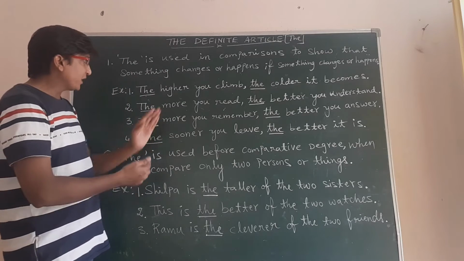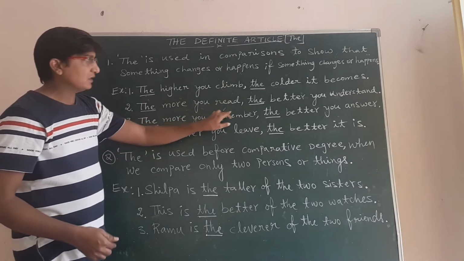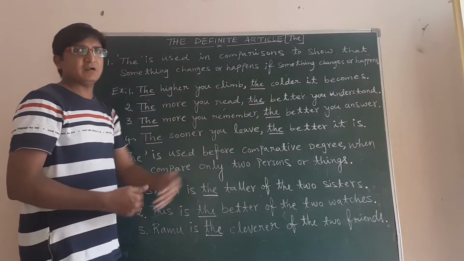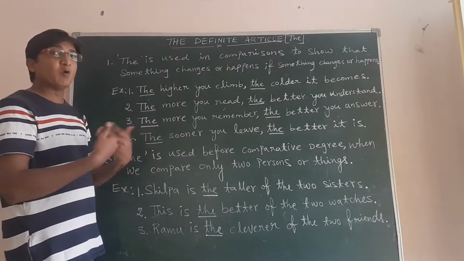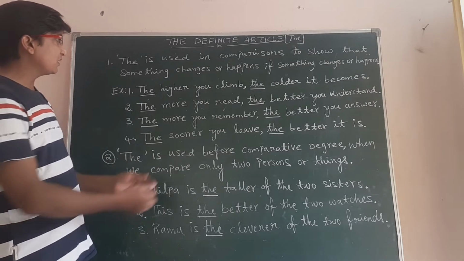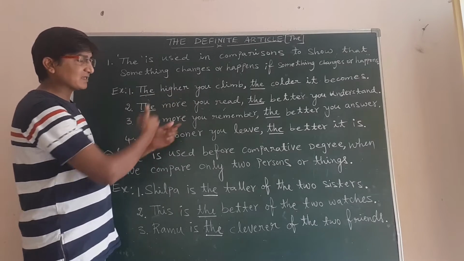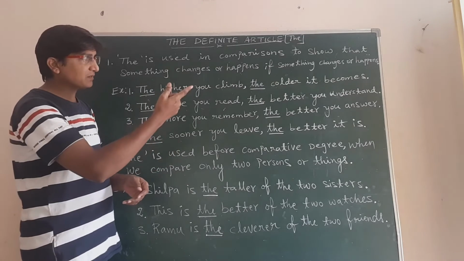Then look at the second example: the more you read, the better you understand. This is another way. Again, if something happens, what is that something? If you read more, what happens?